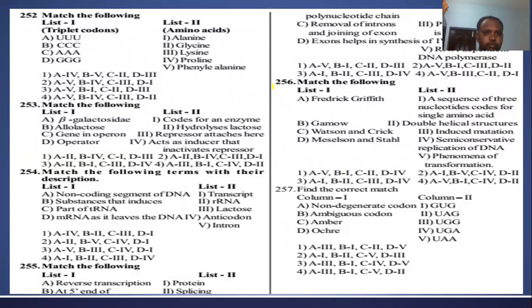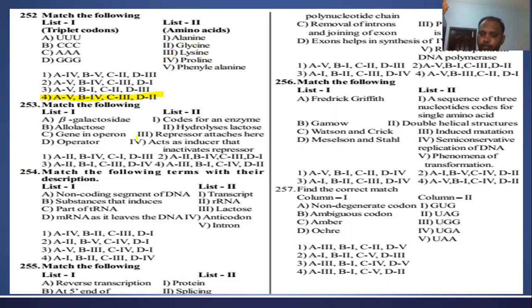Next question, a matching type question. UUU codes for phenylalanine, right? CCC codes for the amino acid proline. If you go through the codon dictionary, it is possible to find out phenylalanine. Next, AAA codes for the amino acid lysine, and GGG codes for glycine. So which matching comes? The fourth one, right?